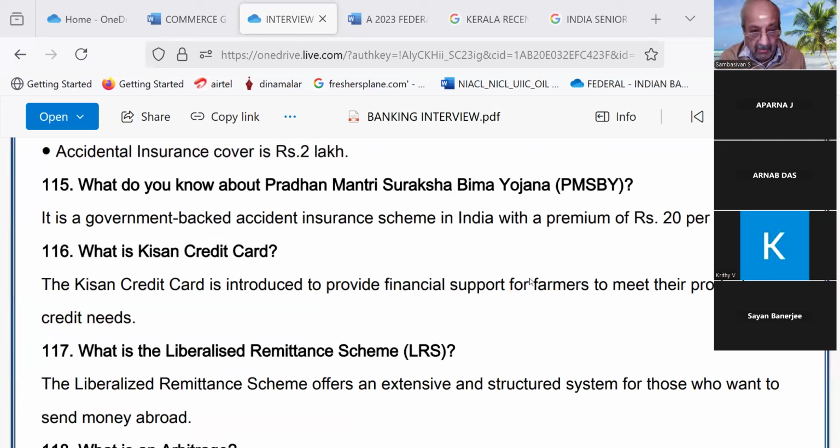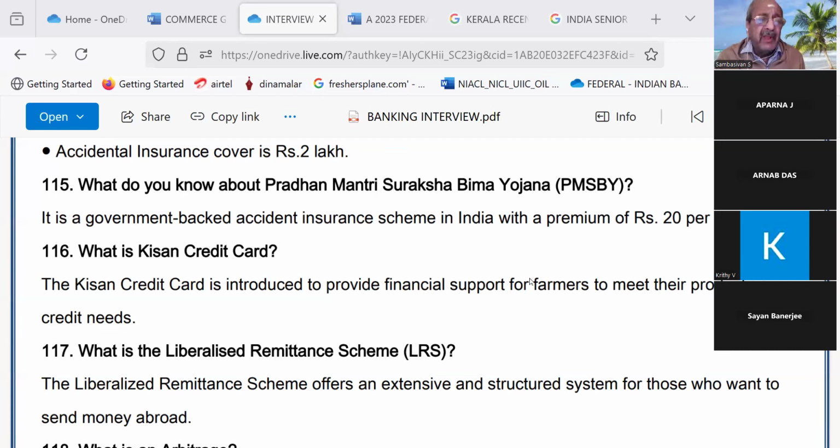PMSBY. It is a government-backed accident insurance scheme in India with a premium of rupees 20 per annum. See, this is a scheme whereby there is no separate policy issued and all. If you have a bank account, if you want this, you tell your manager, they will debit your account with 20 rupees every year, maybe in the month of June or July.